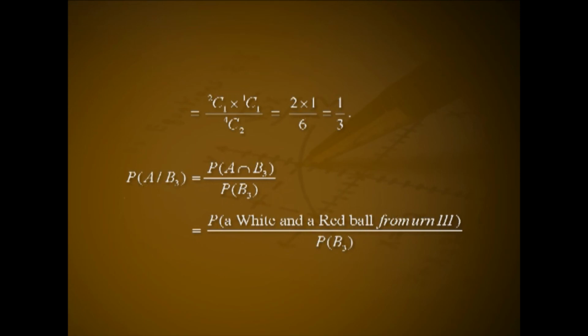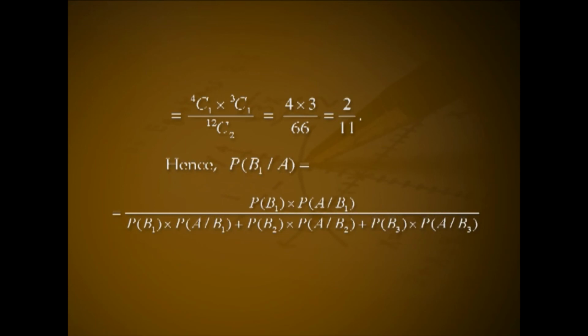P of A given B3 equal to P of A intersection B3 divided by P of B3. That is probability of a white and a red ball from urn 3 divided by P of B3. That is equal to 4C1 into 3C1 divided by 12C2. That is 4 into 3 divided by 66, that is 2 divided by 11.